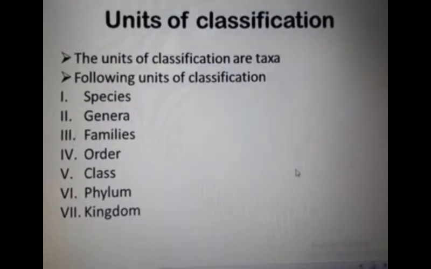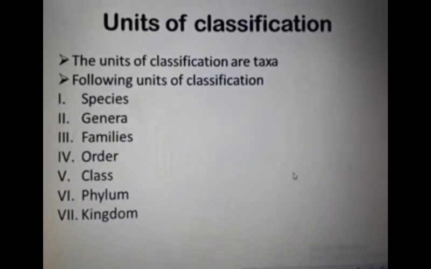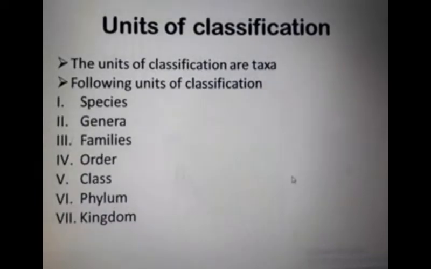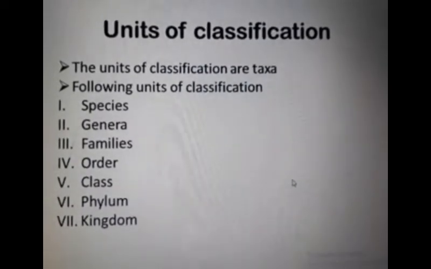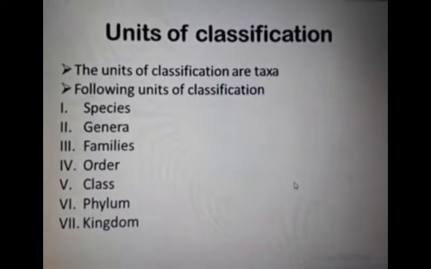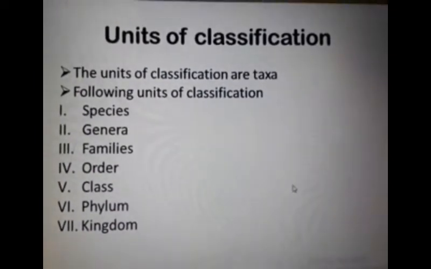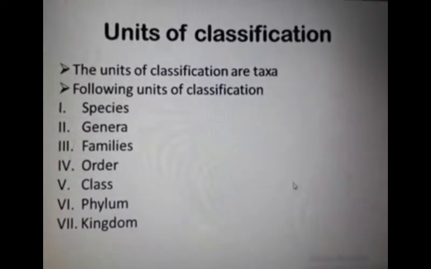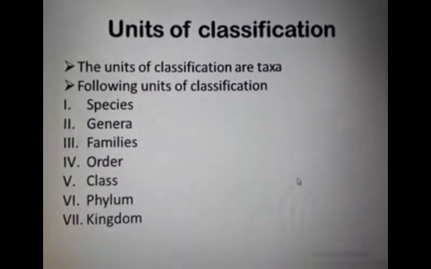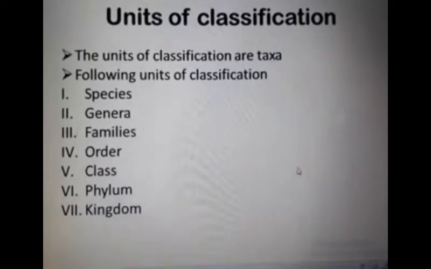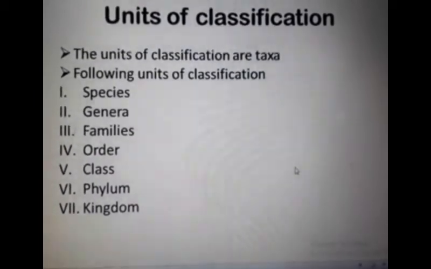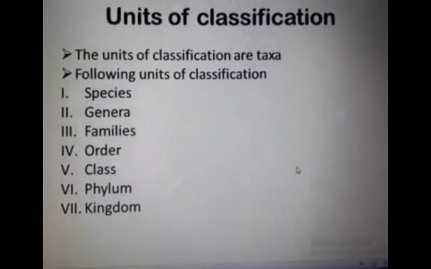Initially, classification was based on appearance or morphology. Later, there was advancement in the knowledge of cytology, physiology, genetics, and molecular biology, so classification of organisms has been modified. The following units of classification are used in biology: species, genera, families, order, class, phylum, and kingdom.